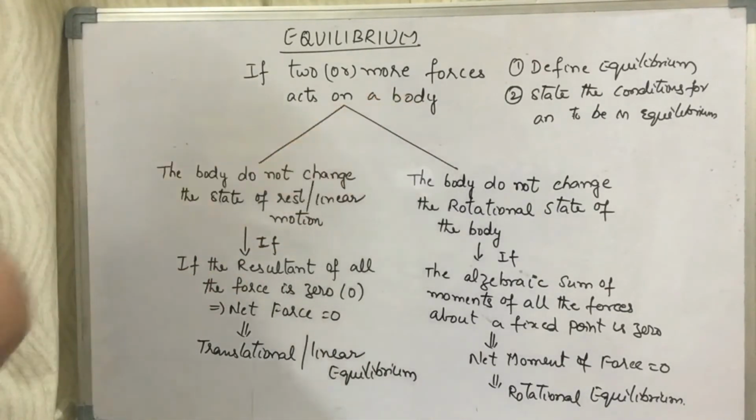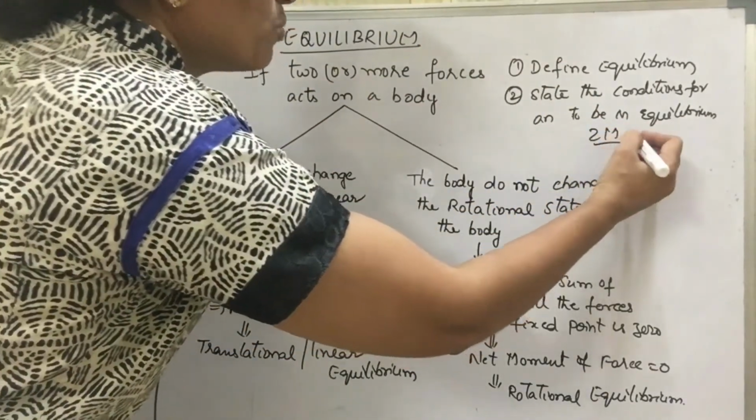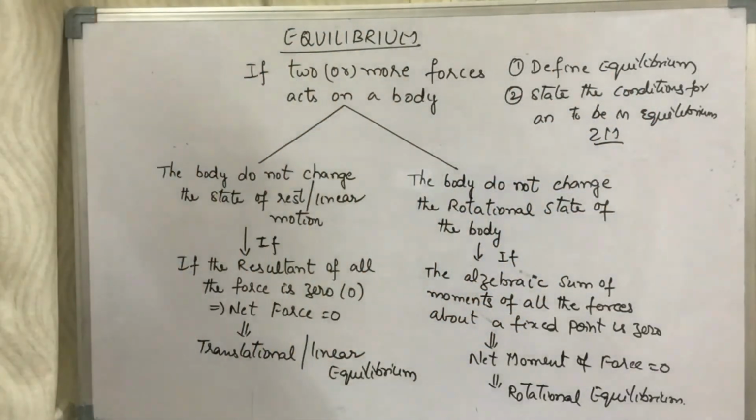Then next, let us go to the next part of the question. State the conditions for a body to be in equilibrium. It is a very important 2 marks question. State the conditions. It is a very important 2 marks question. Please pay attention to this. So now we have the answer even to this question here.